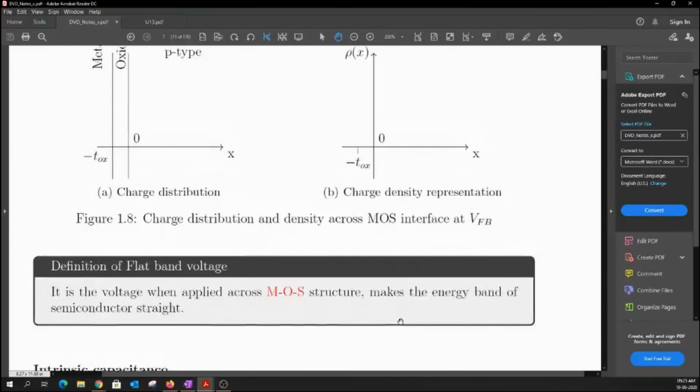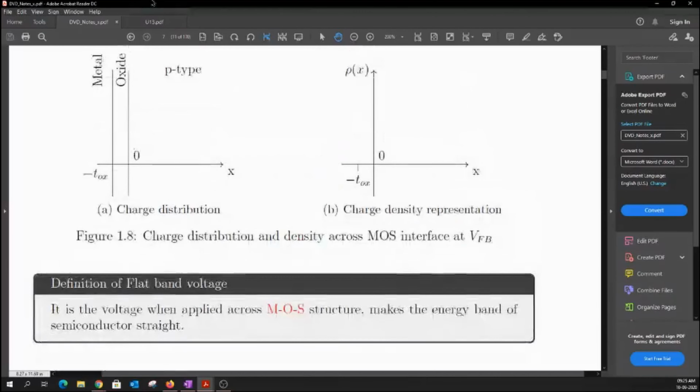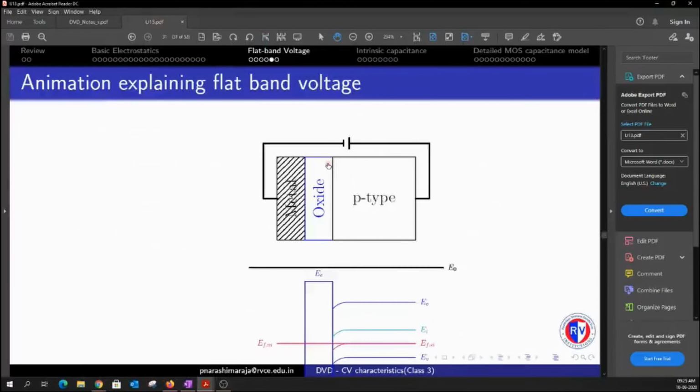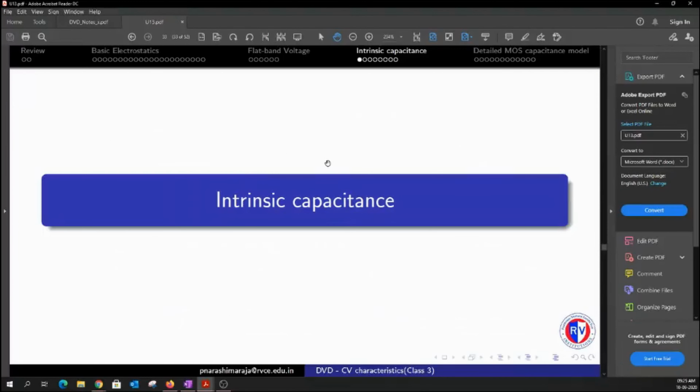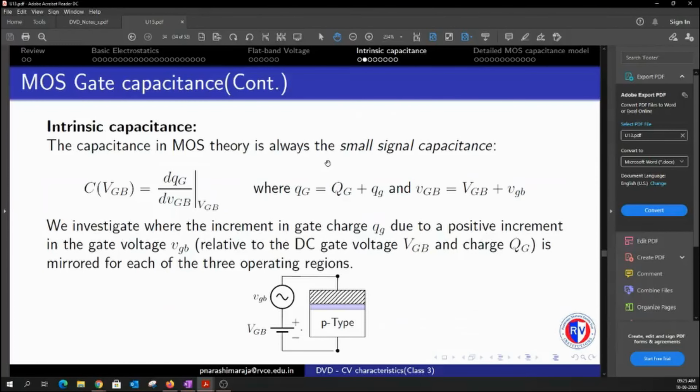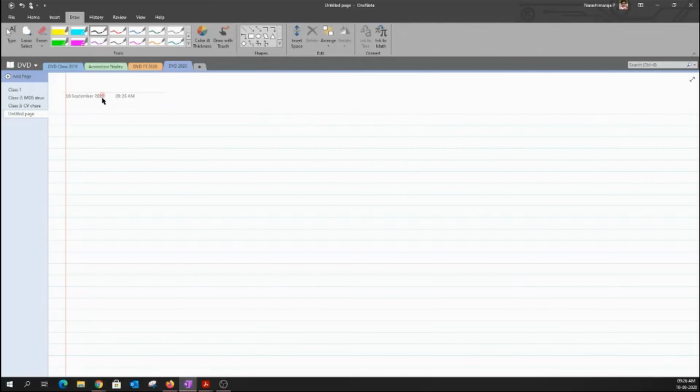So now we will talk about what is known as an intrinsic capacitance. Maybe I'll just switch over here. Whenever we discuss capacitance, in general, we talk about what is known as a small signal capacitance. Yeah, so I'll talk about this.